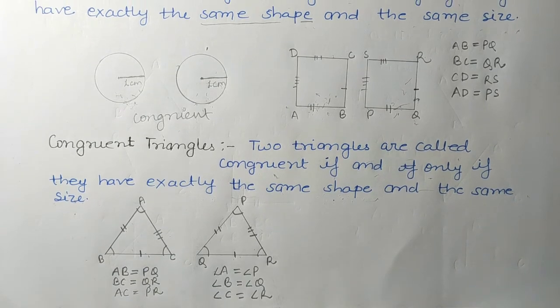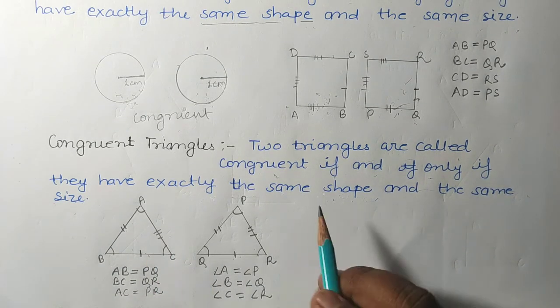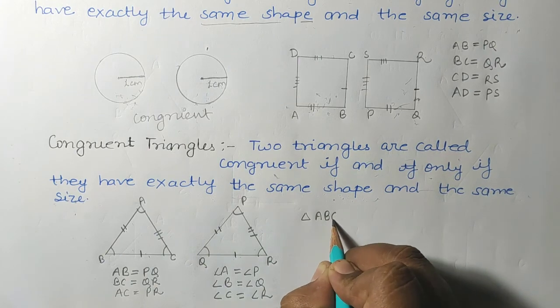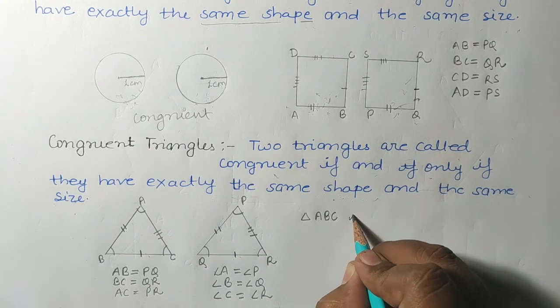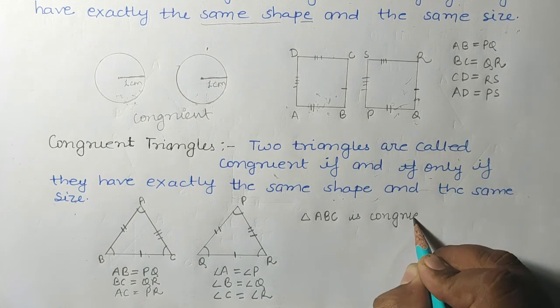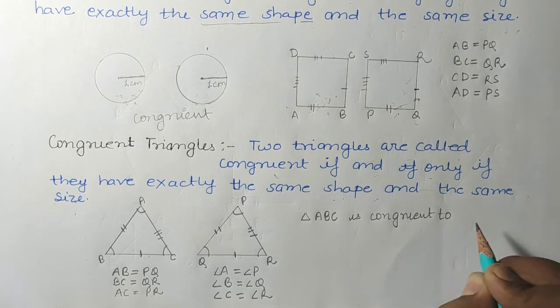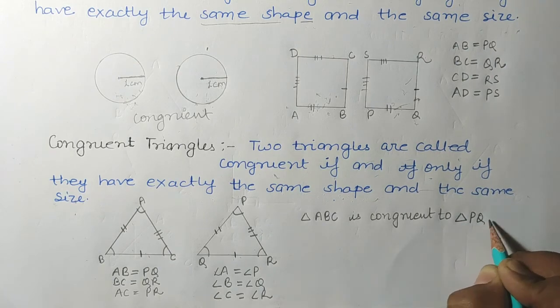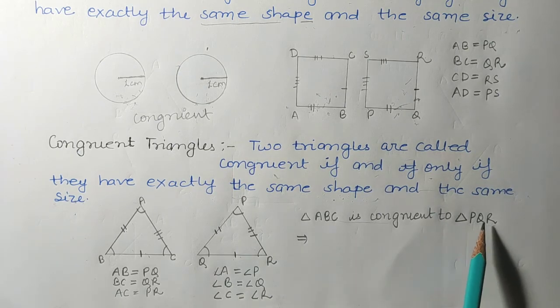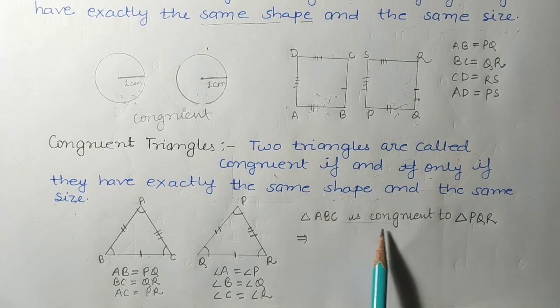So we can say that triangle ABC is congruent to triangle PQR.